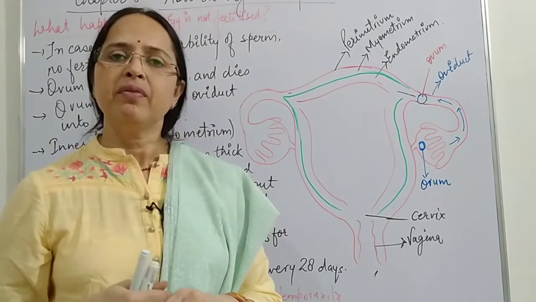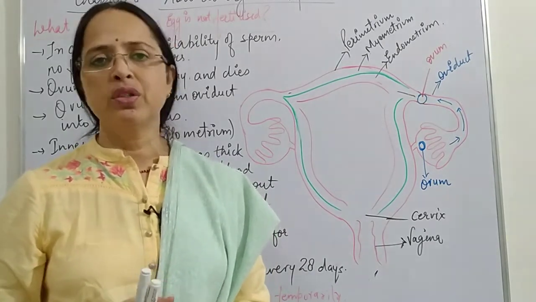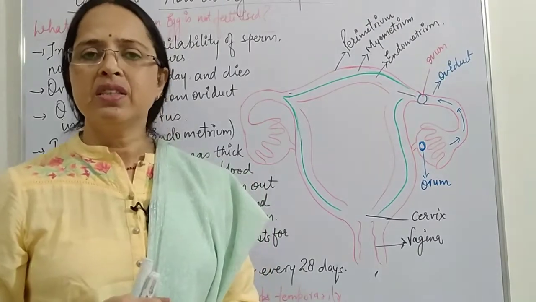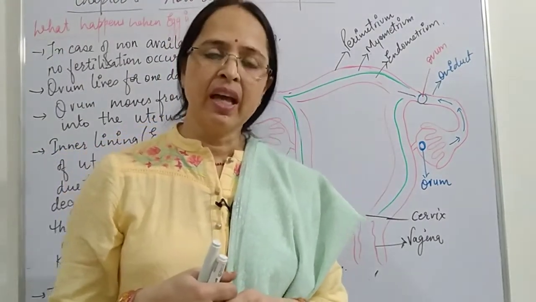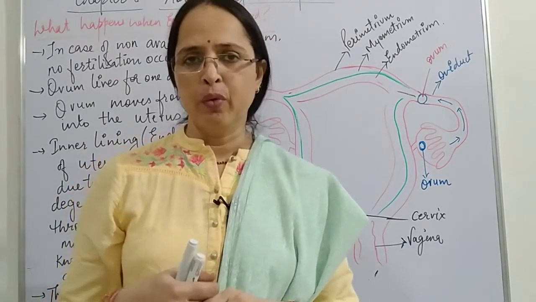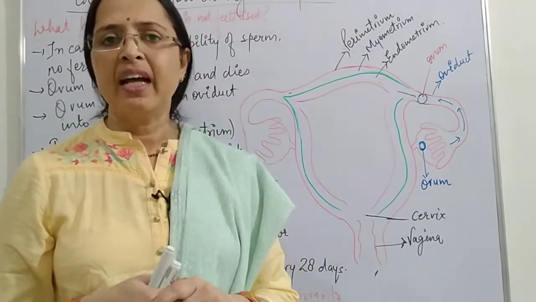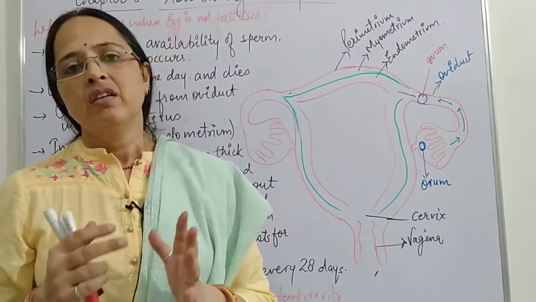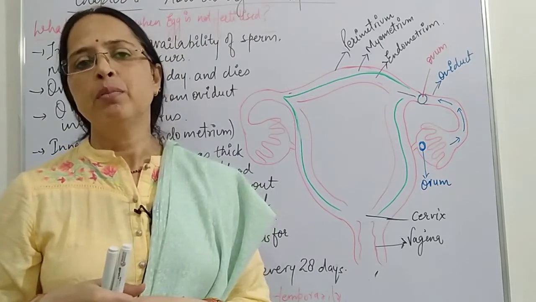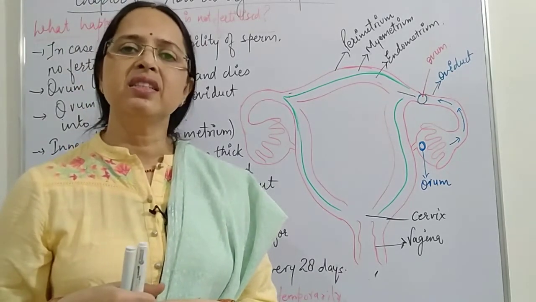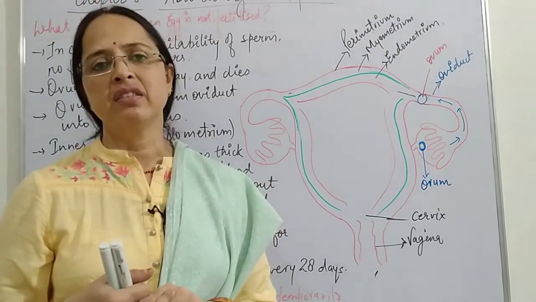So the ovum degenerates, and along with it the inner lining of the uterus also degenerates, resulting in the release of blood along with mucus and the dead ovum from the uterus through the vagina. This is called menstruation, or the menstrual cycle, because it is a cyclic process. It occurs after every 28 days.